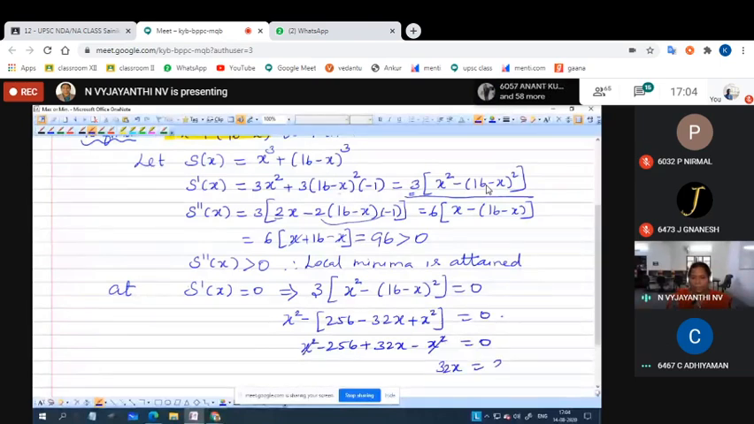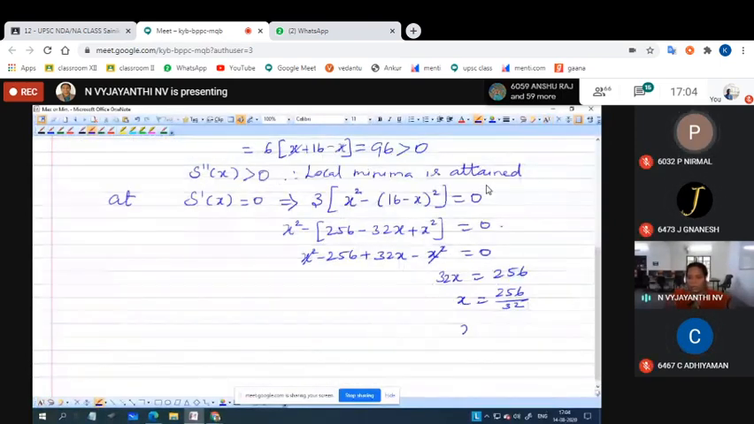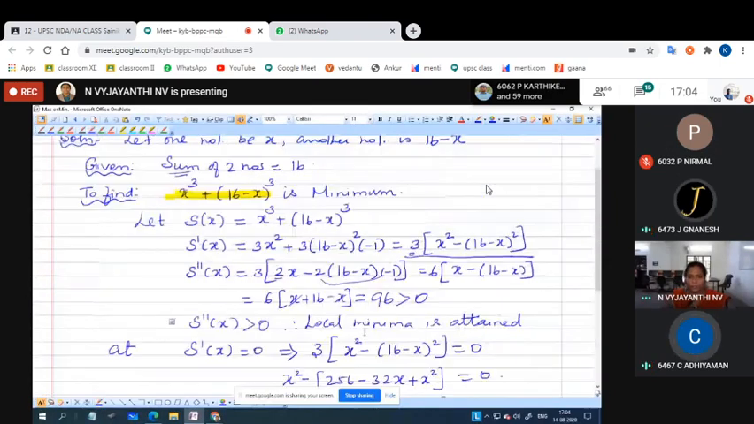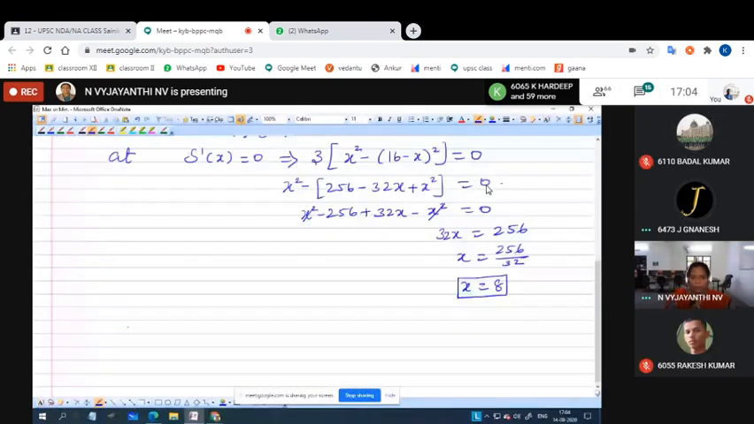So x is equal to what? 256 by 32. How much is it? 8 times. So x is equal to 8. So we have found one number, isn't it? What is the other number then? 16 minus 8. Therefore, the other is also 8.